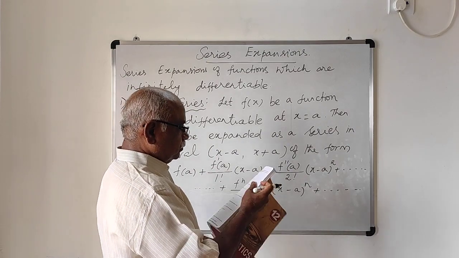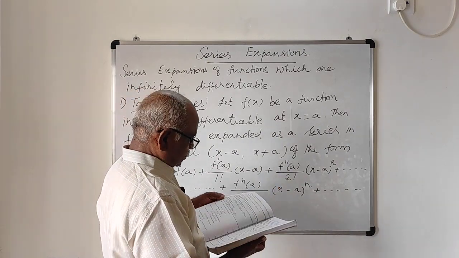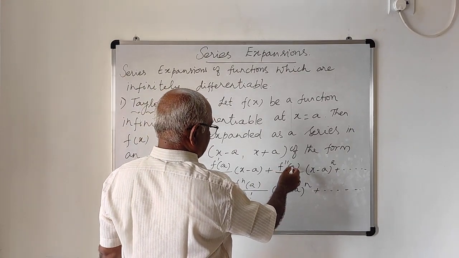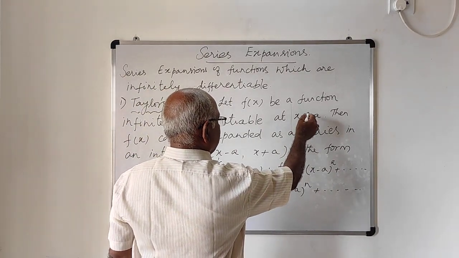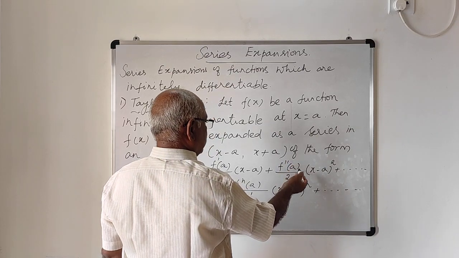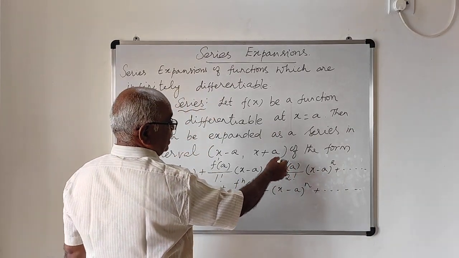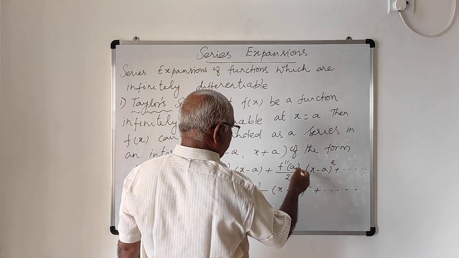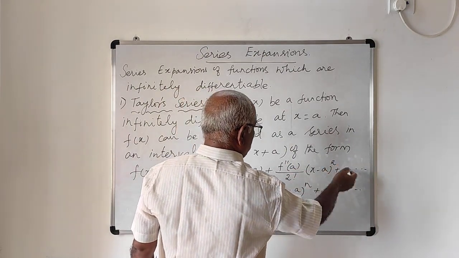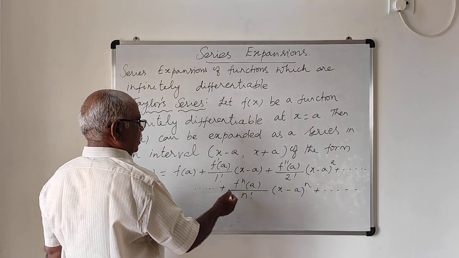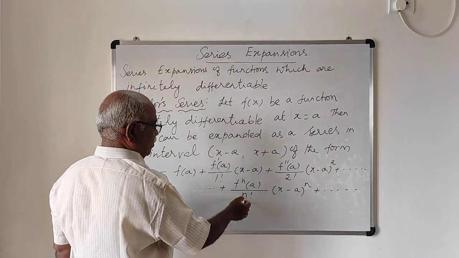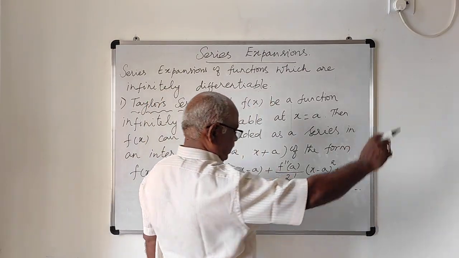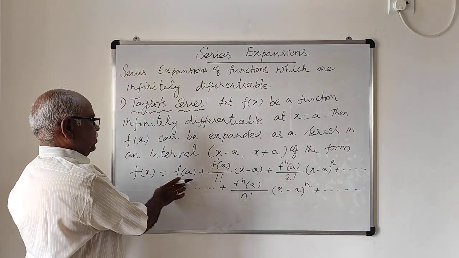Then second derivative, f double dash of x with x replaced by a, is f double dash of a by 2 factorial into x minus a whole square plus f triple dash of a by 3 factorial into x minus a whole cube and so on. The nth derivative term is f n dash of a divided by n factorial into x minus a the whole power n plus etc. up to infinity. This is Taylor series expansion.